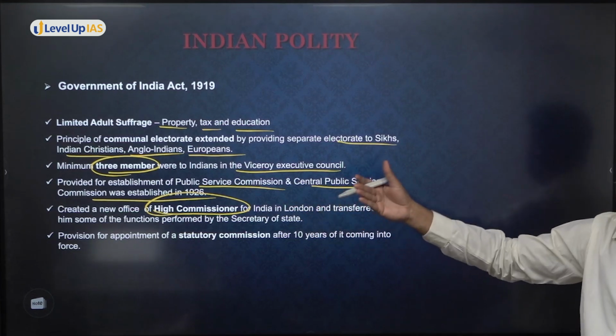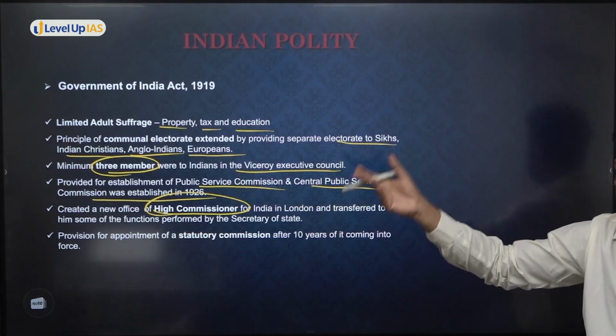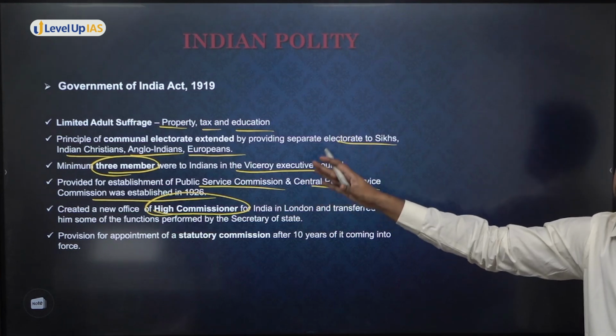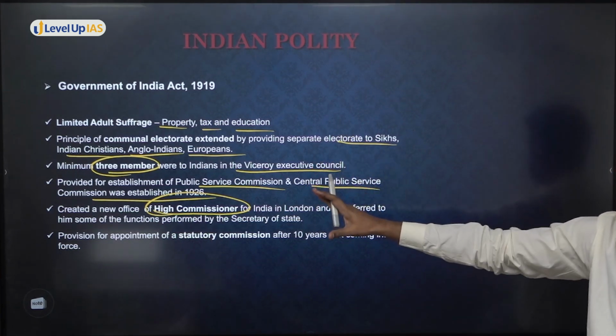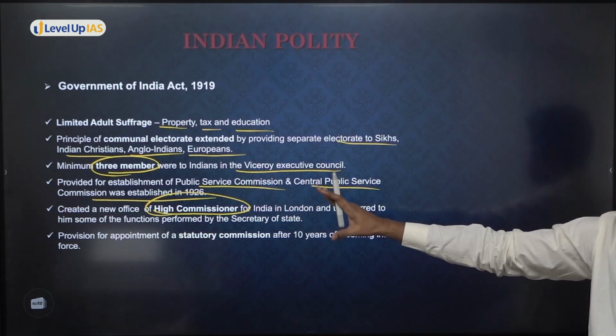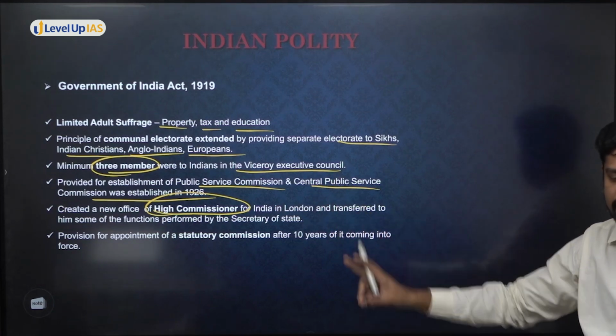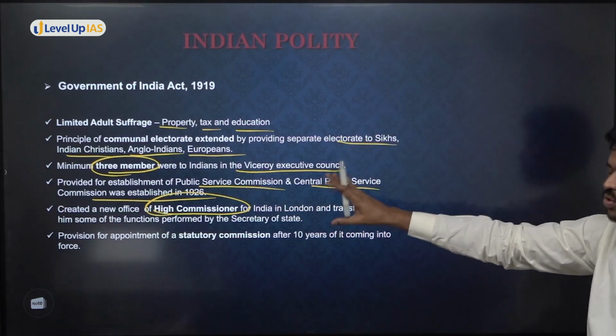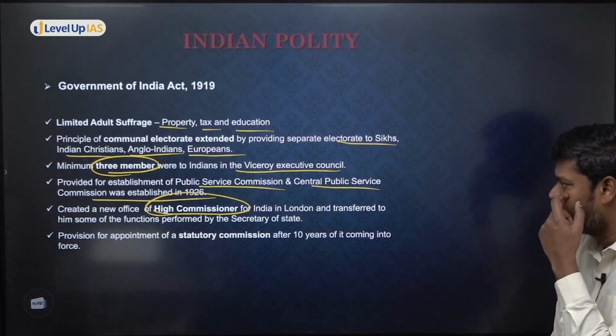And the High Commissioner will be appointed by the British Crown, but on the recommendation of the Secretary of State. The Secretary of State is the one who will recommend, but otherwise he is not responsible and accountable, and the High Commissioner will not report to the Secretary of State. He will directly report to whom? He will directly report to the British Crown. Okay, so this is how the systems were brought in.